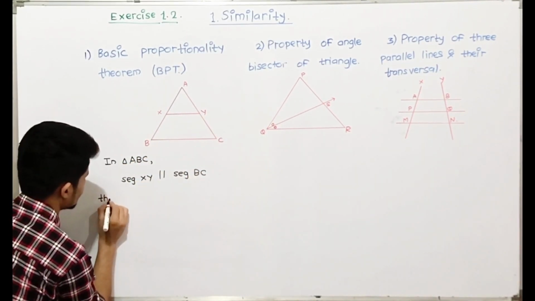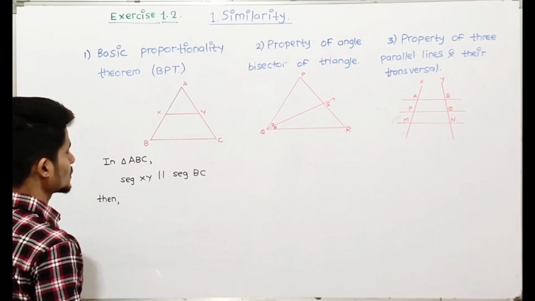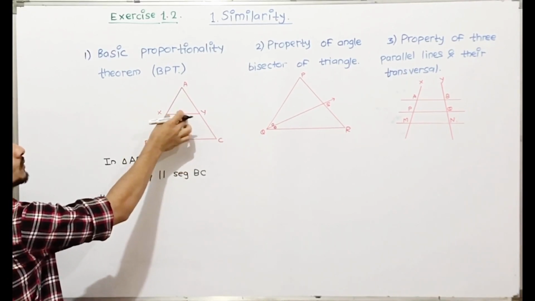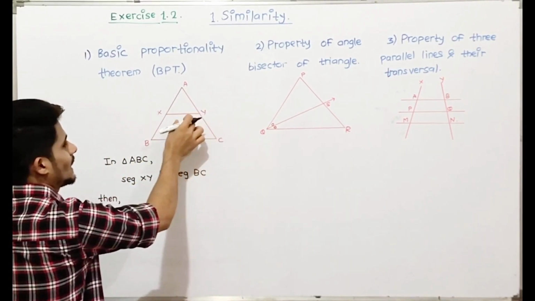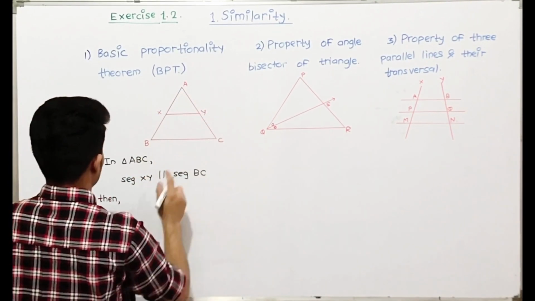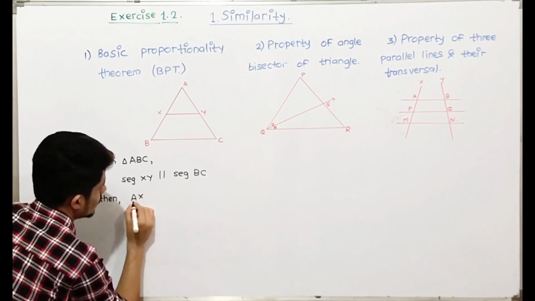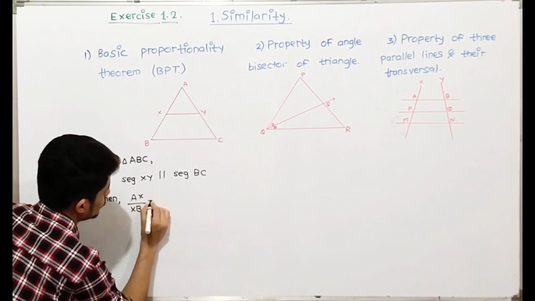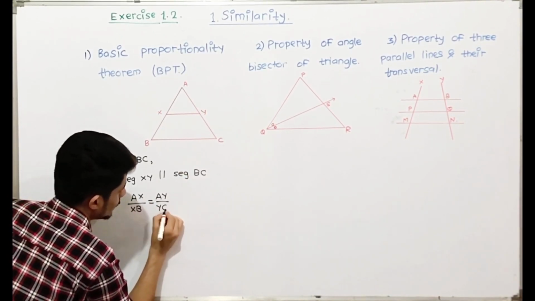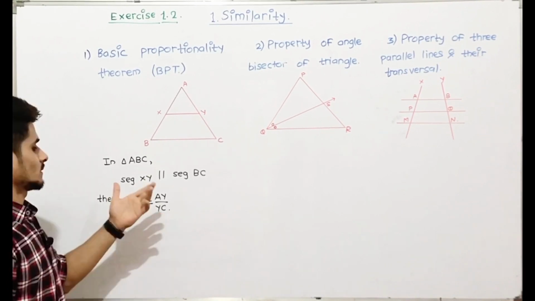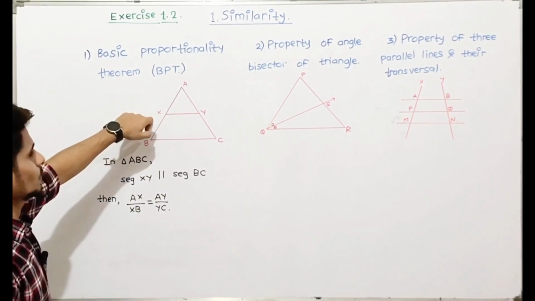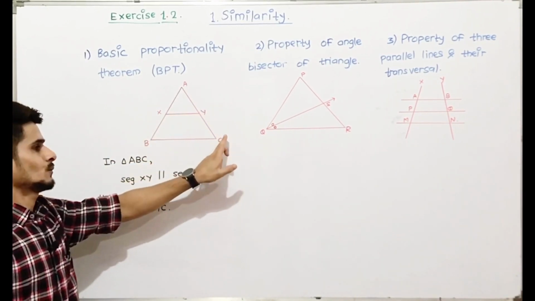Then the basic proportionality theorem says the ratios will be equal, that is, the line which intersects two sides and is parallel to the third side divides them in equal ratios, that is AX upon XB will be equal to AY upon YC.